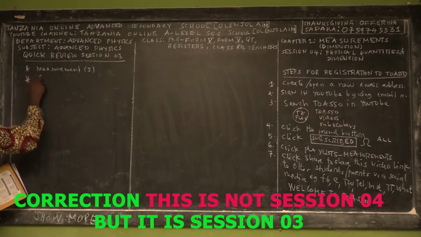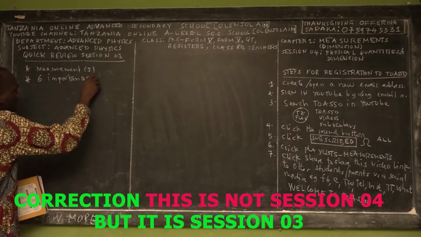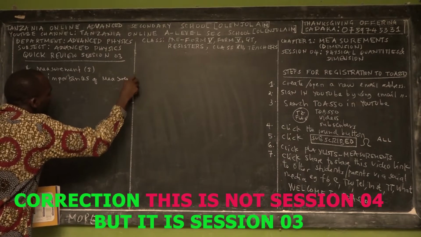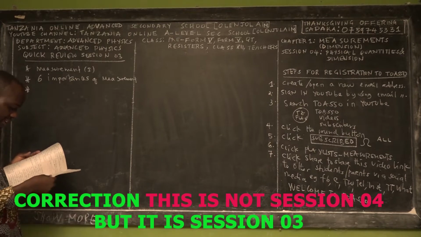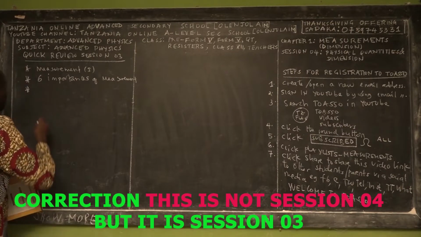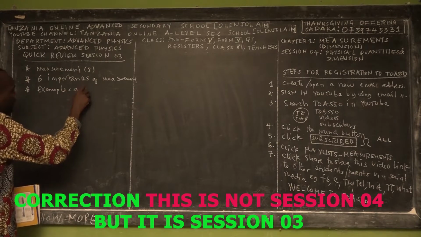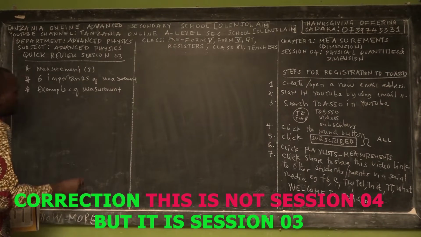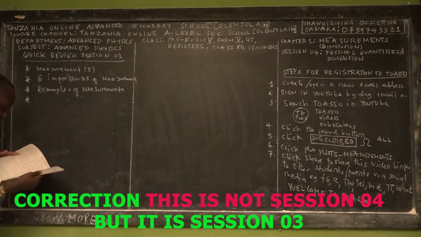Then I presented to you 6 importances of measurement: why we are studying it. Measurement is a very important subject in the entire field of physics. Then I gave you examples of measurement. It means we can measure different physical quantities by using different instruments.